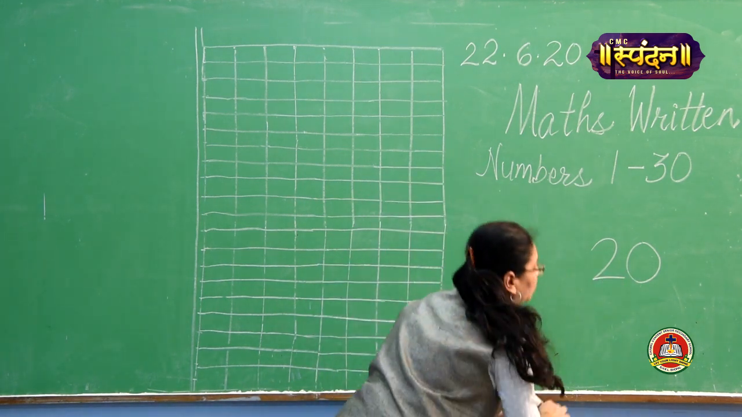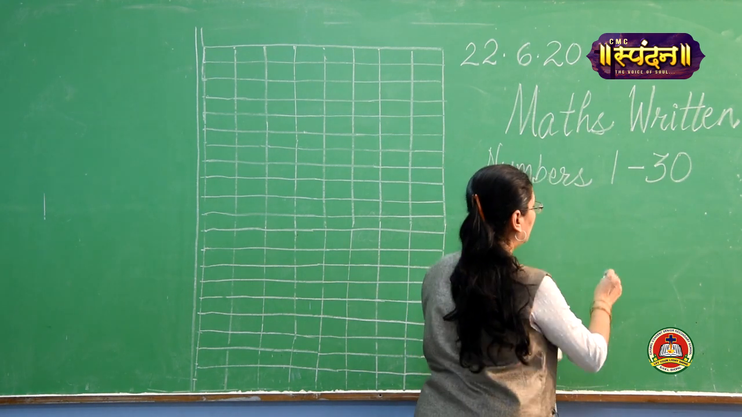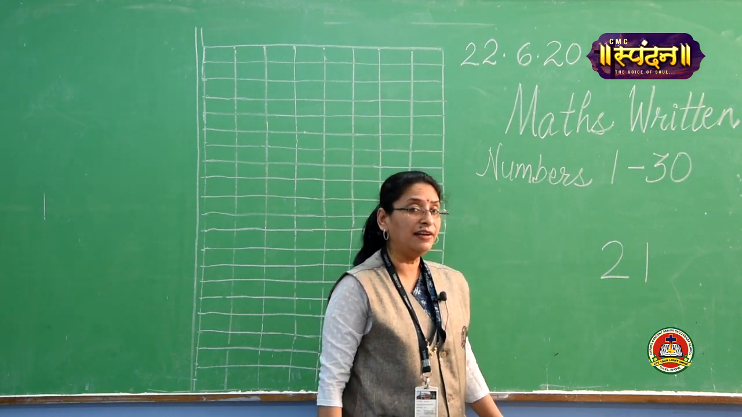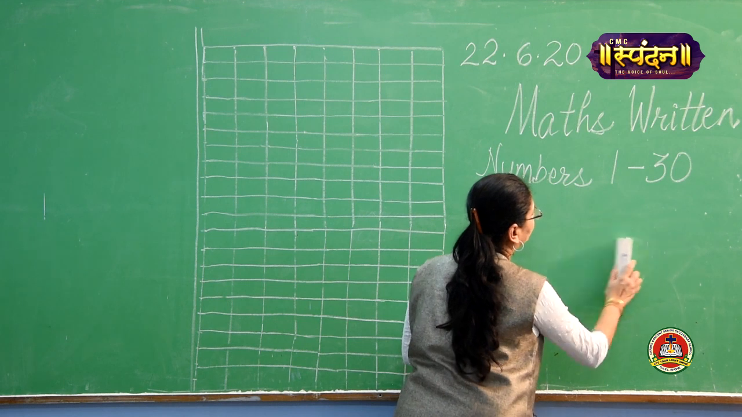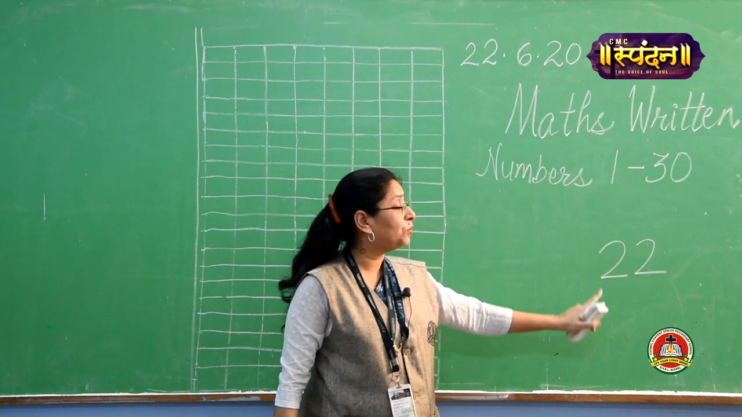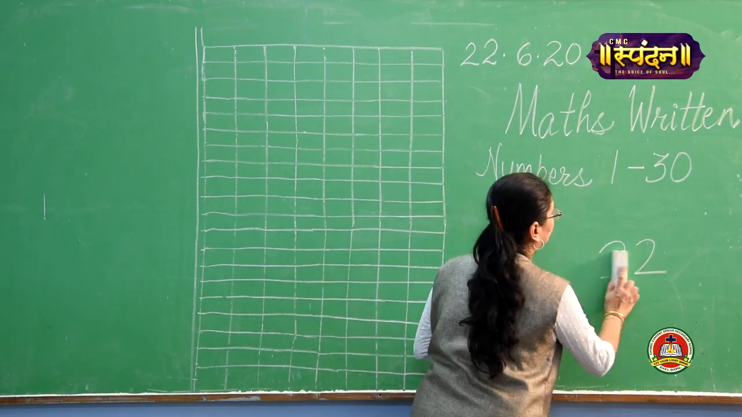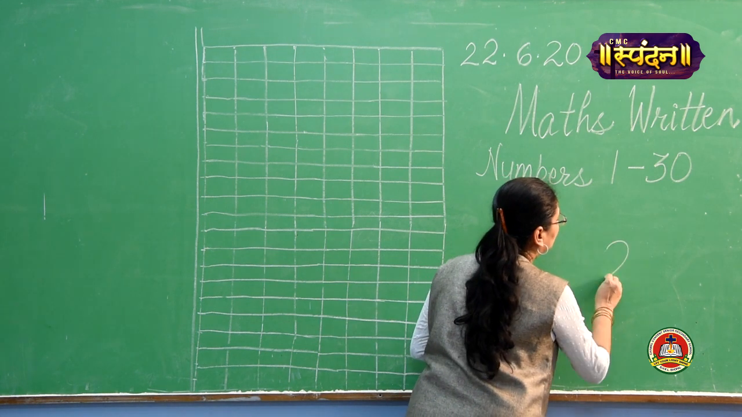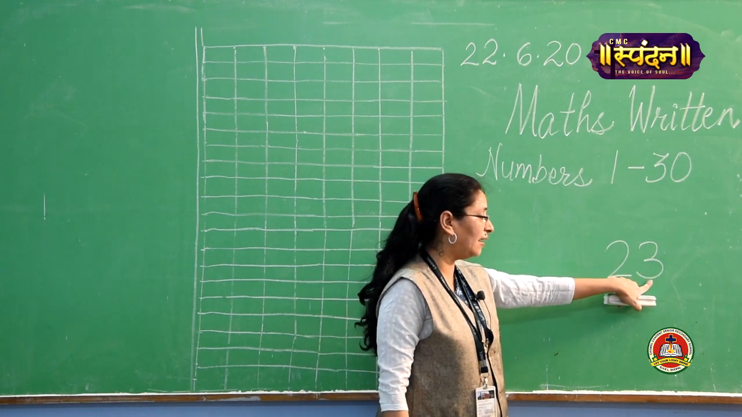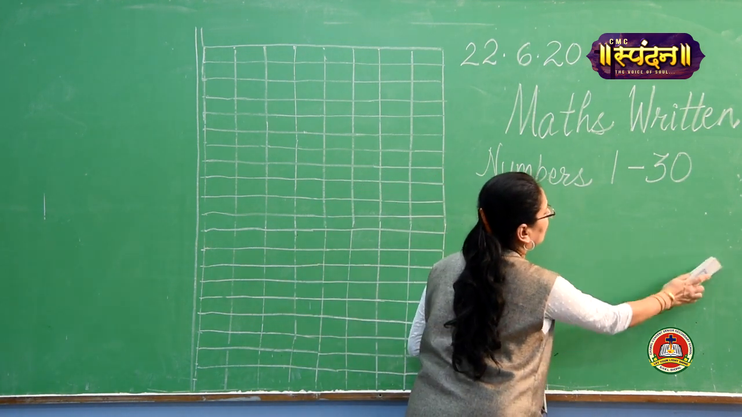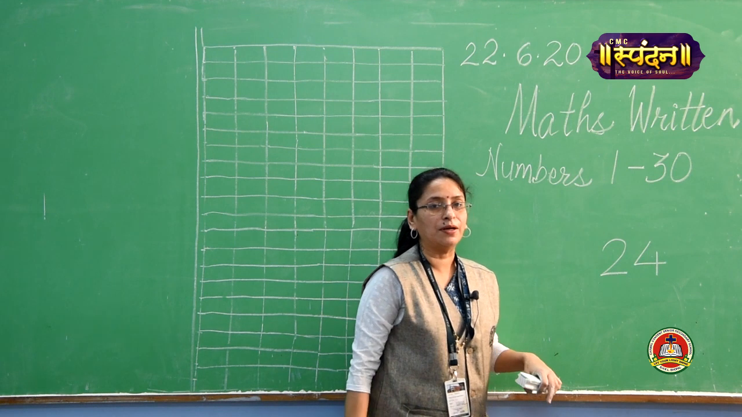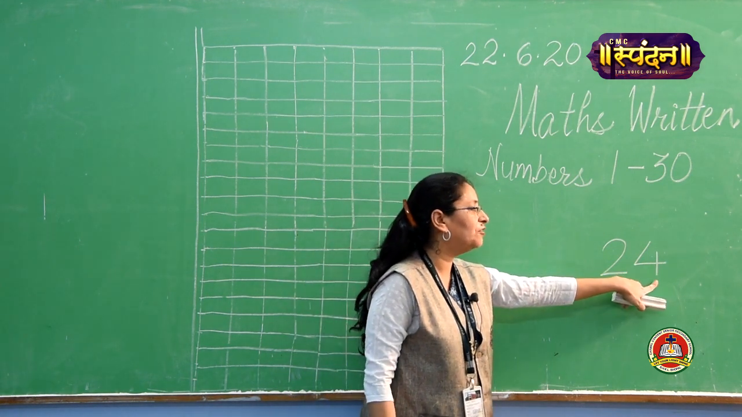Okay. Now the next number is 2 and 1, 21. Keep going. Repeat after me. The next number is 2 and 2, 22. Next comes 2 and 3, 23. The next number is 2 and 4, 24.